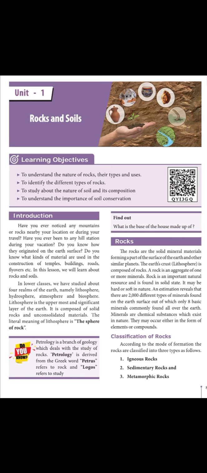Conservation means we have to conserve, protect it. Preservation is different from conservation. Preservative means using some chemical. For example, in pickles they use oil, salt or preservative. But we have to conserve this.